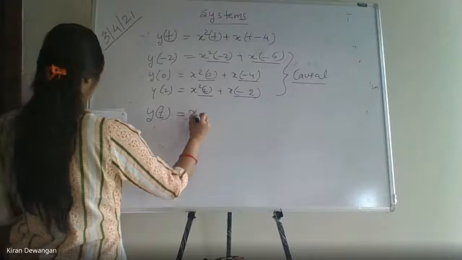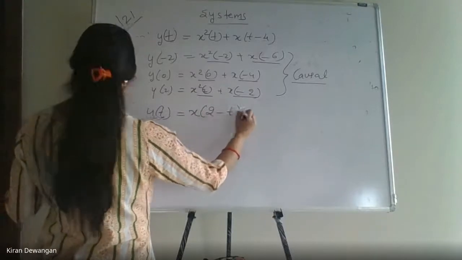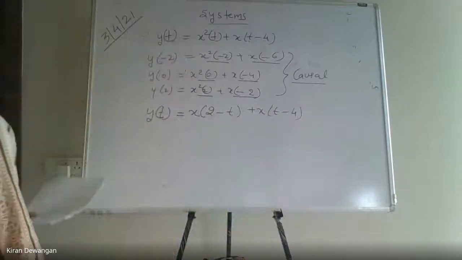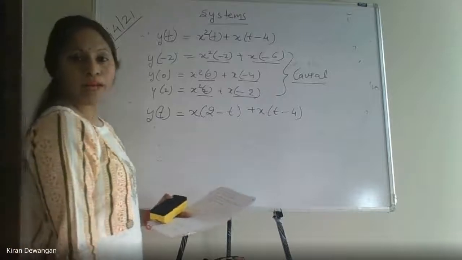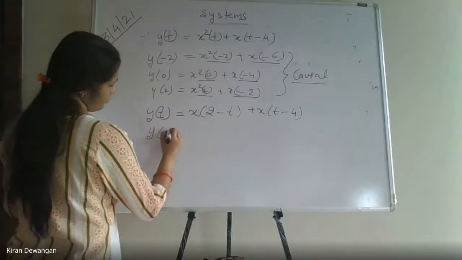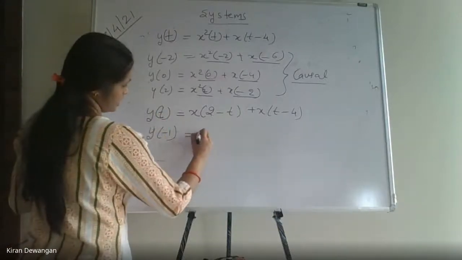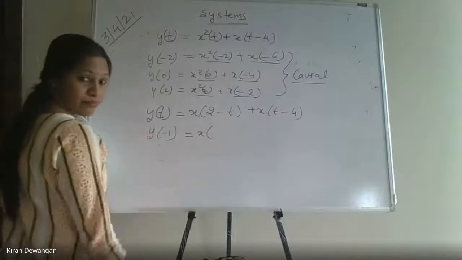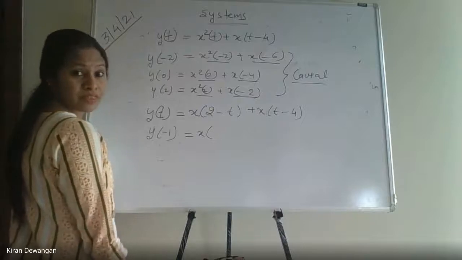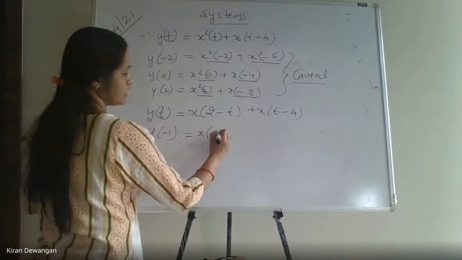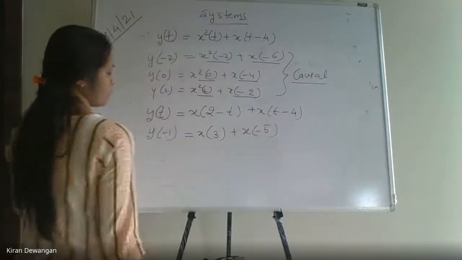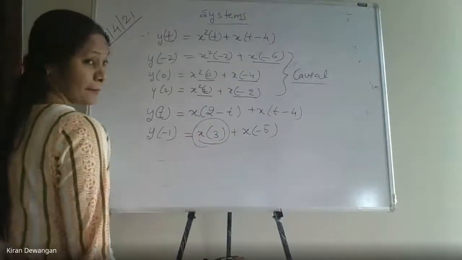Y of t is x of 2 minus t plus x of t minus 4. X of 2 minus t plus x of t minus 4. What is it? Let us take y of minus 1. क्या आएगा y of minus 1 में? Y of minus 1 will be x of 2 minus minus 1, it is x of 3 plus x of minus 5. क्या आ रहा है ये?